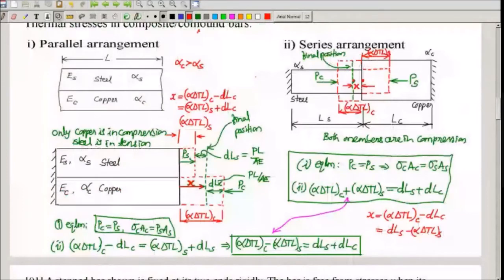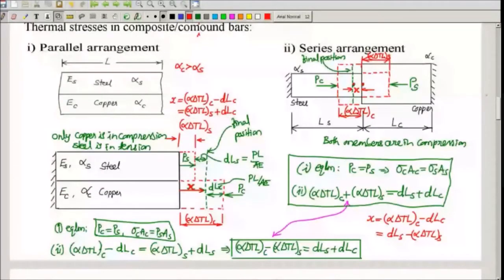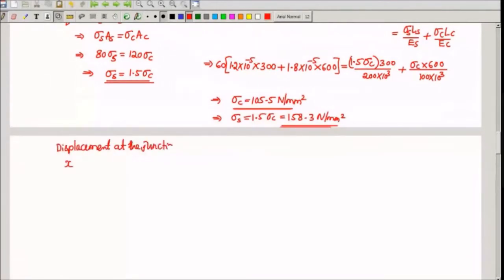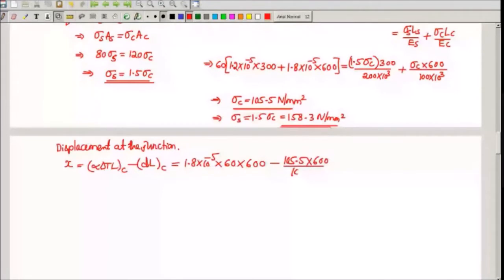In series arrangement, you can see X is given by alpha delta T L of copper minus DLC, or DLS minus alpha delta T L of S. Any one of these, use and find out X. Displacement at the junction X is equal to alpha delta T L of copper minus DL of copper, which is nothing but 1.8 into 10 power minus 5, delta T is 60, the length of copper is 600, minus DL of copper, which is nothing but sigma C, 105.5, into 600 divided by 100 into 10 power 3. Sigma C LC by EC. So when you calculate this, you will get 0.017 mm. So the point is getting displaced by this much amount.